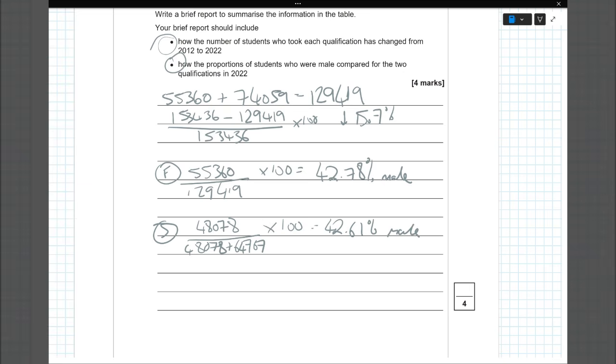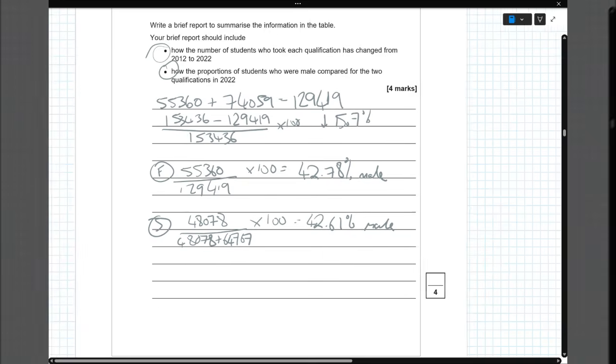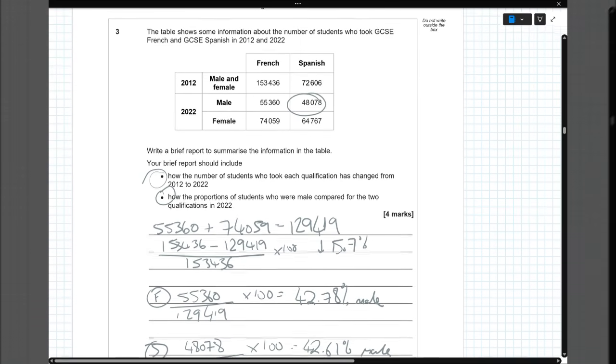And then you'll just put that into a sentence saying, whilst the two proportions of males selecting these two languages is quite similar, there is a slightly higher proportion of males who select French. And that should be enough for your 4 marks in that question.